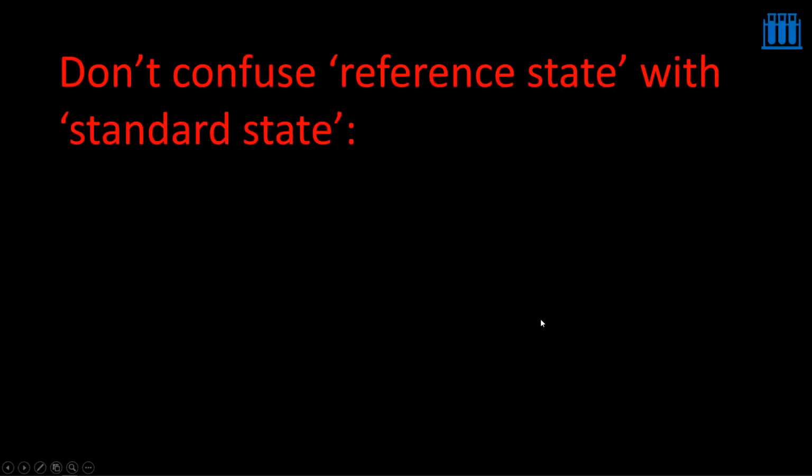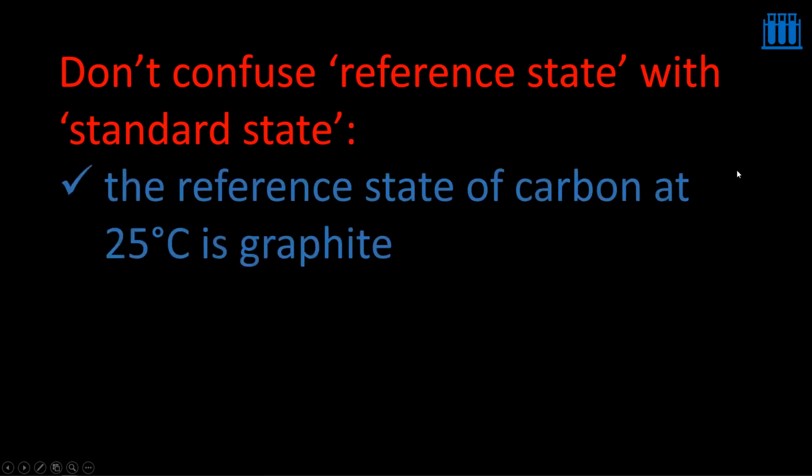So here it creates some dilemma. People used to confuse what is the difference between reference state and standard state. So don't confuse. I will elaborate on this with a simple example. You will better understand. The reference state of carbon at 25 degrees Celsius is graphite. That is the thermodynamically stable state of carbon.